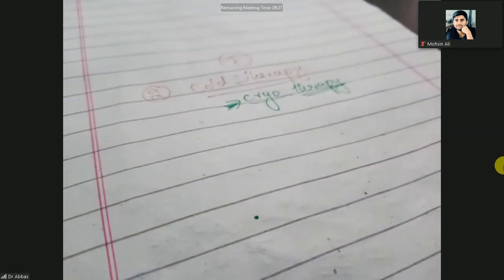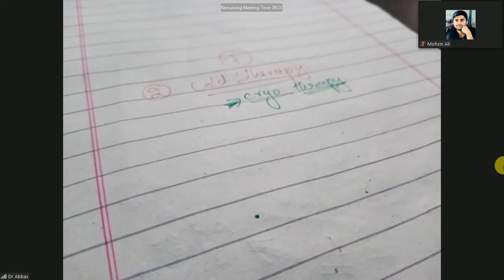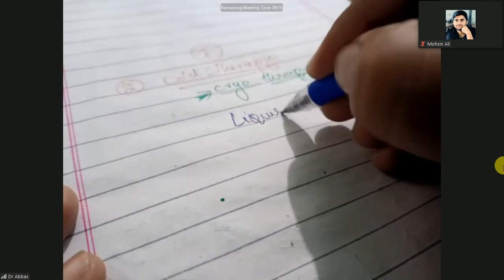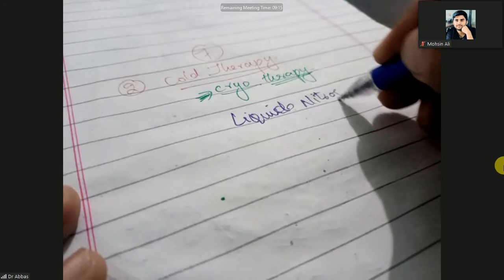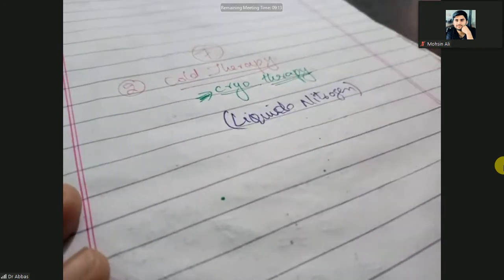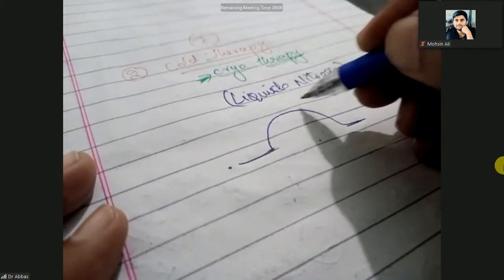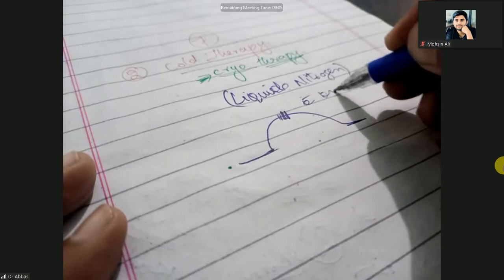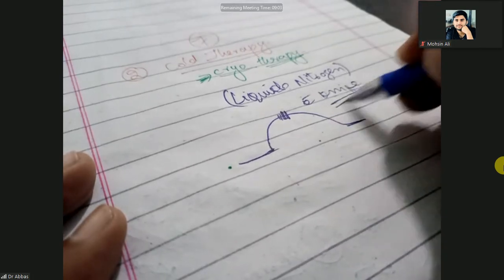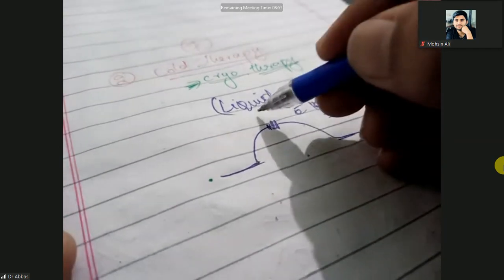So what will you do in this cold therapy? You will use liquid nitrogen. Liquid nitrogen is used or applied. So here is a wart on the skin. First you will cut the wart with a knife, and then apply the liquid nitrogen.